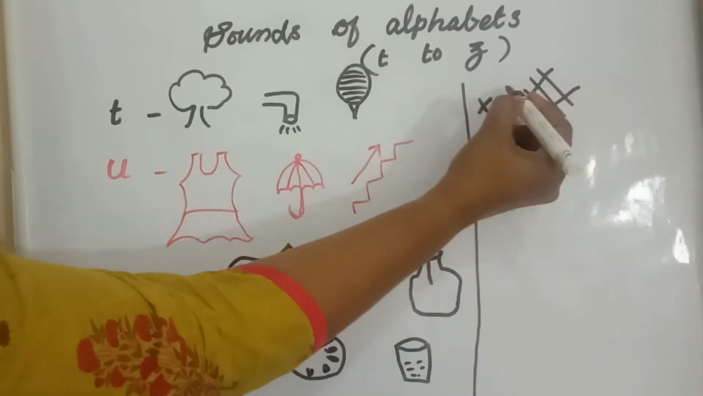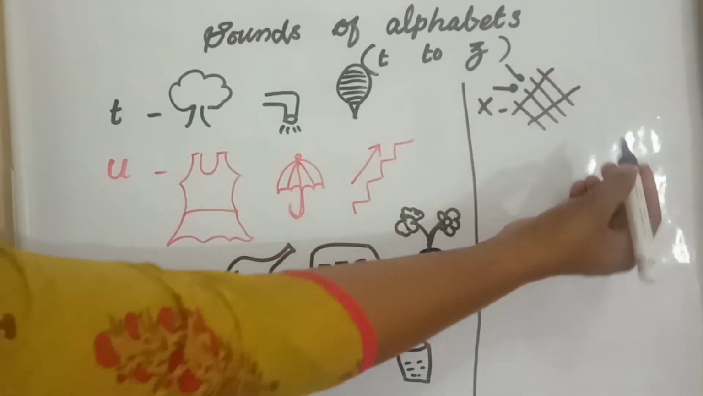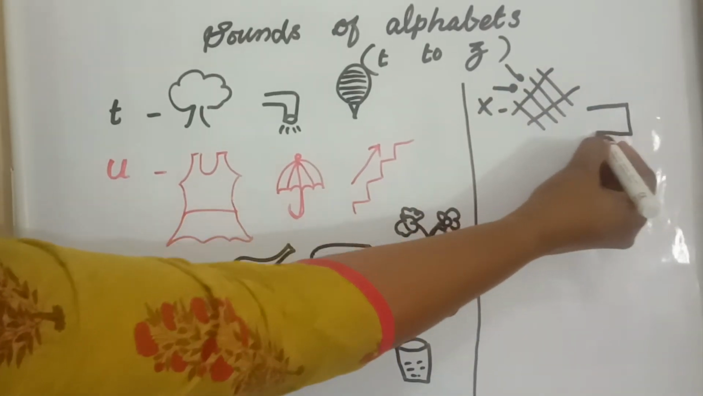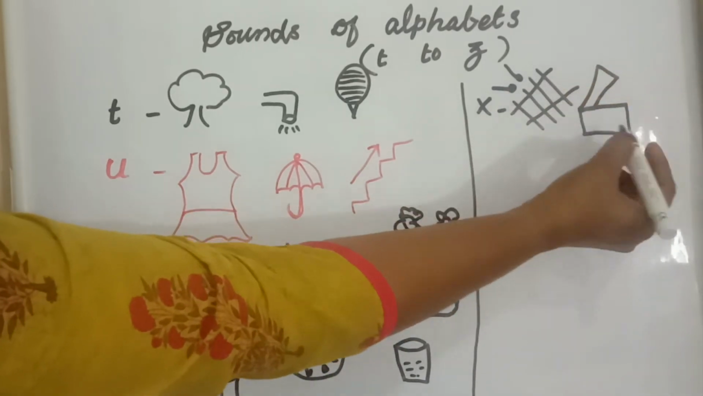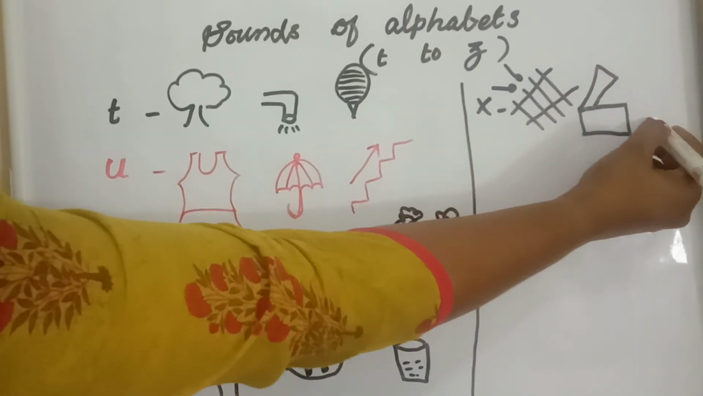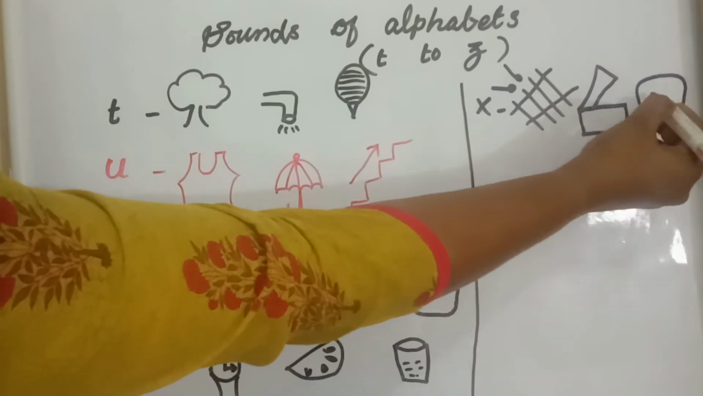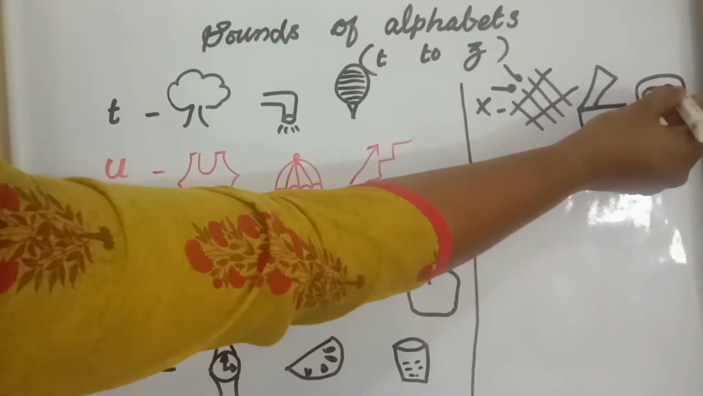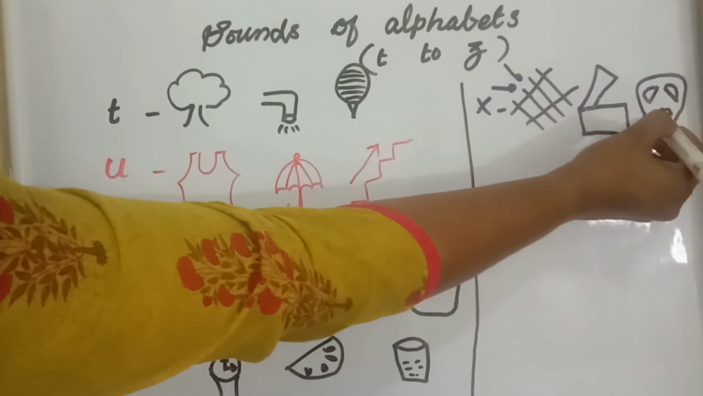Next letter is X. It sounds as xylophone, box. In box, the last letter is X and it sounds as X-ray.